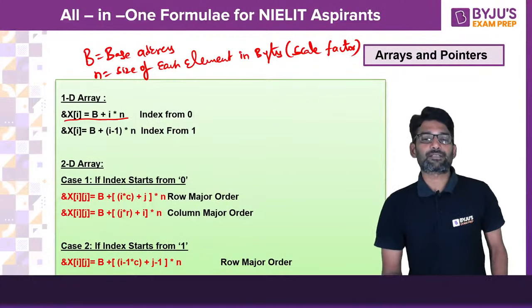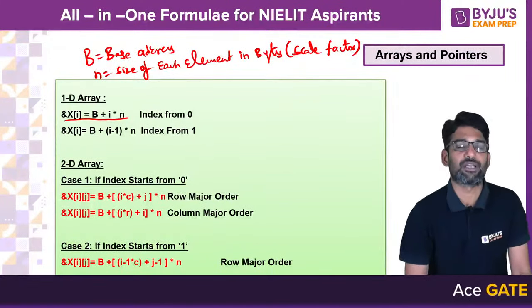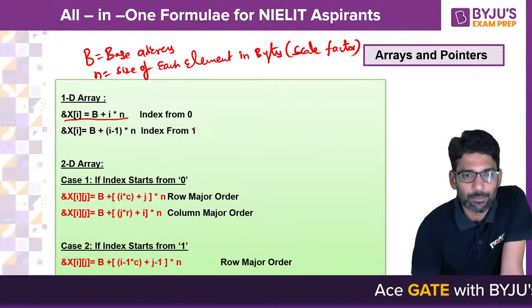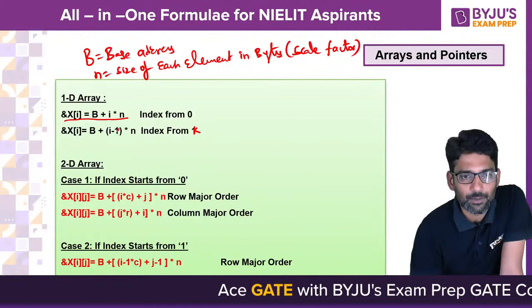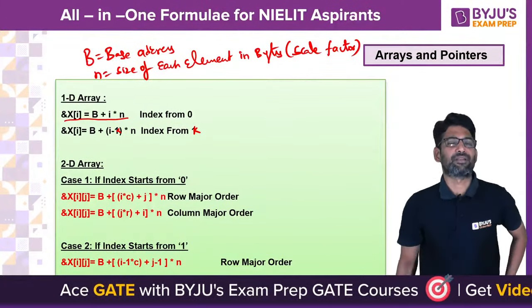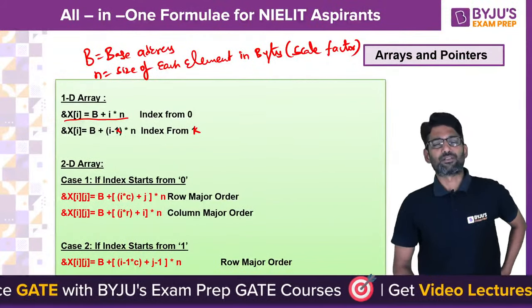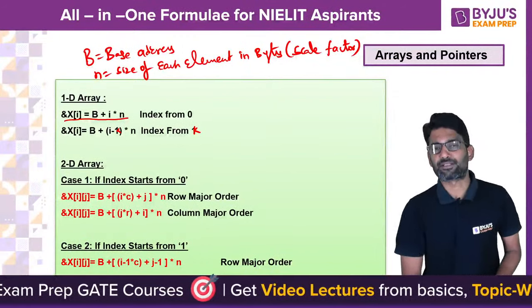If the index starts from 1, you say I minus 1. If the index starts from j, you say I minus j. So let me make it as k. So I minus k you can use. Index can start from any number, minus 2, minus 3, etc. Then you simply use I minus k.